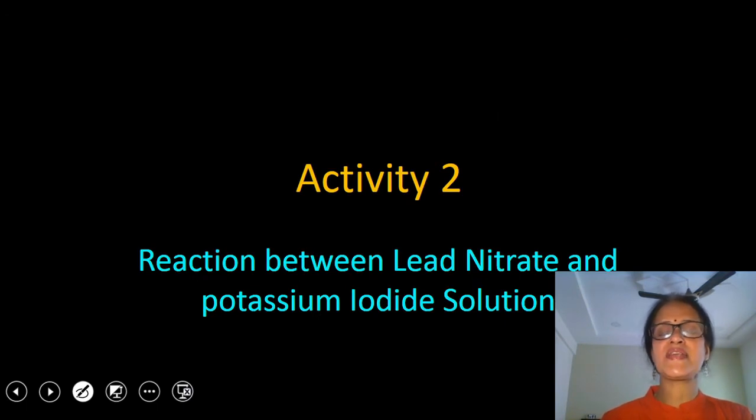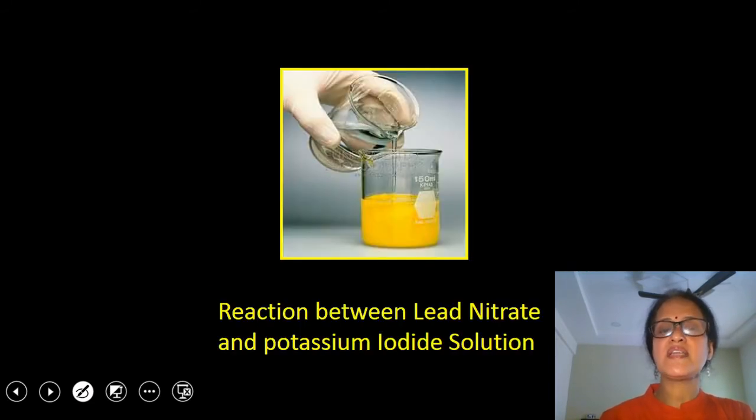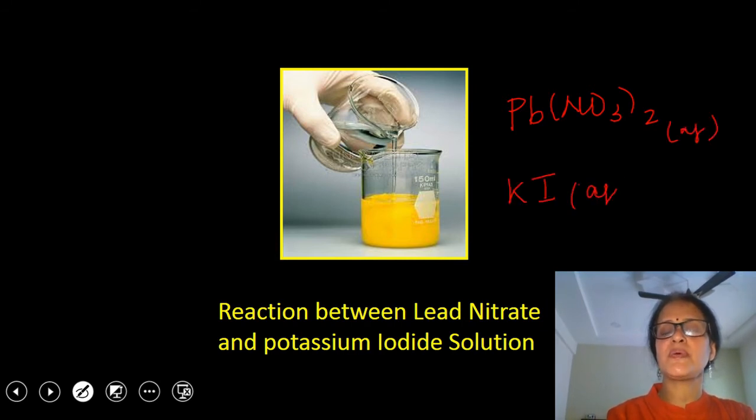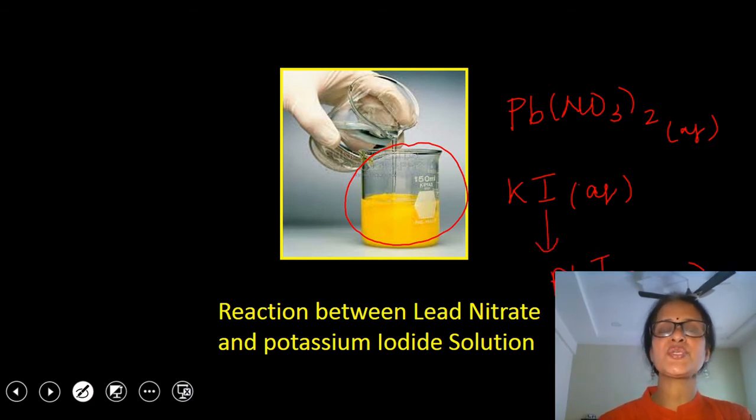Second activity involves reaction between lead nitrate and potassium iodide solution. In this activity, we have taken aqueous solution of lead nitrate, whose formula is Pb(NO3)2, and aqueous solution of potassium iodide, whose formula is KI. We will see that immediately after mixing these two solutions, we will get a yellow colored precipitate of lead iodide. This is also a chemical change in which a new substance was formed. The formation of a yellow colored precipitate took place because of the formation of a new substance, lead iodide.